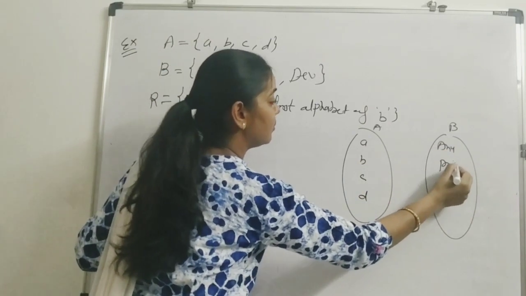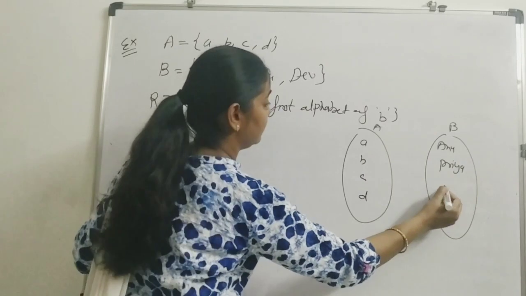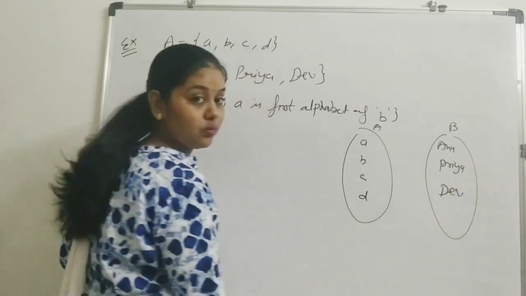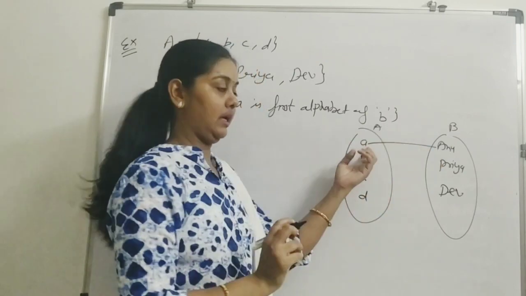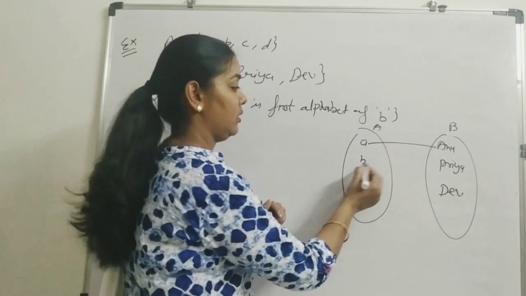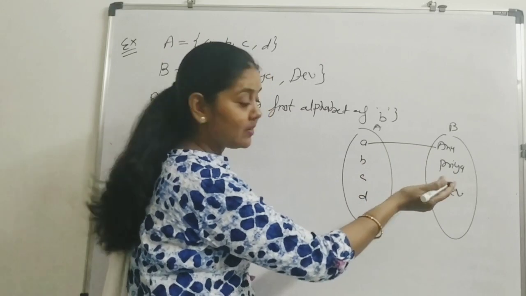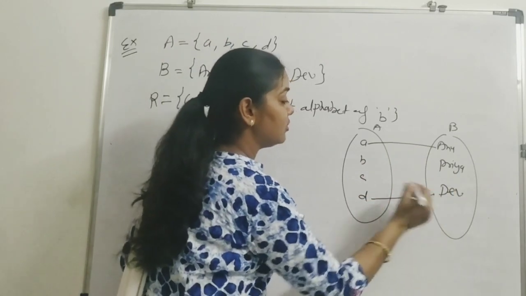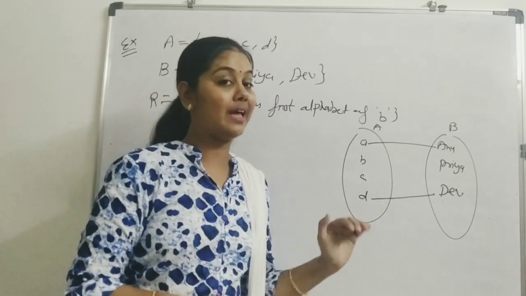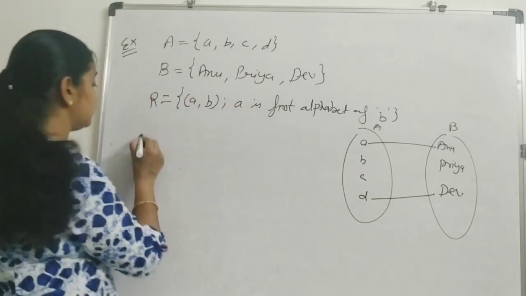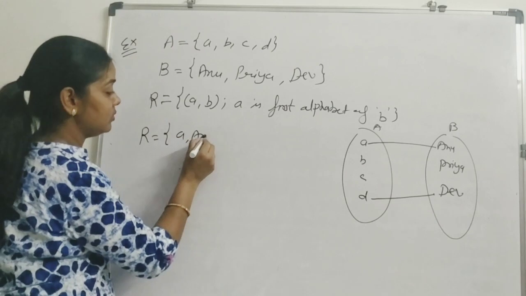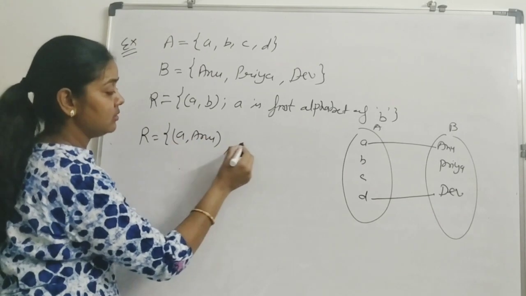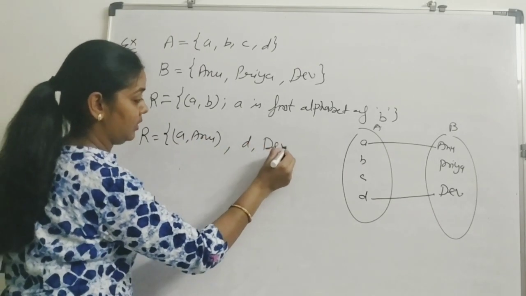Anu, Priya and Dev. Okay? A is related with Anu, B is not related with anyone, and D is related with Dev. It means I am having only two pairs. This is A, Anu, and B, Dev.